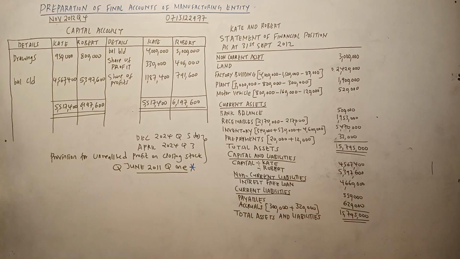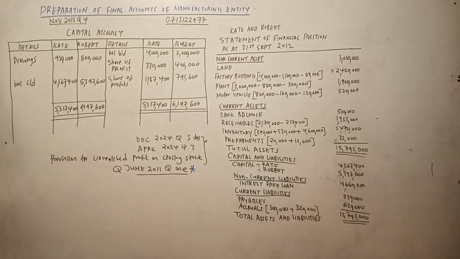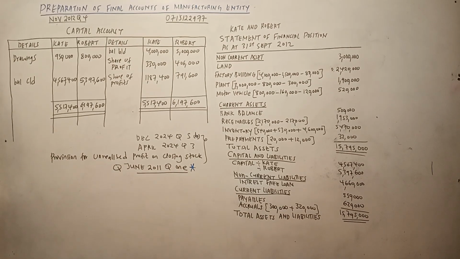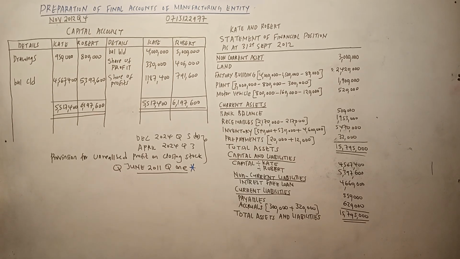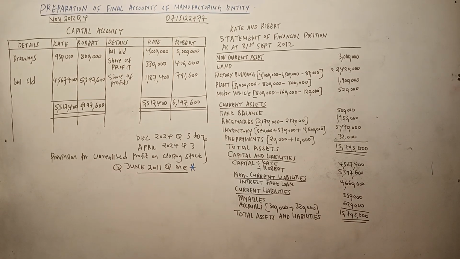So let us move on now. We are still at manufacturing account, a continuation class for manufacturing account. And to be specific, I'm going to do a question for the last sitting paper, that is December 2024.